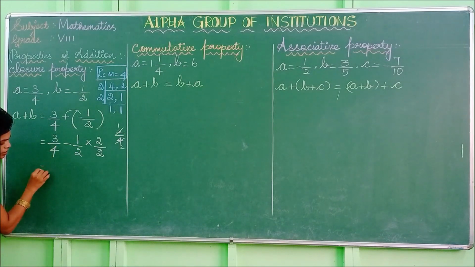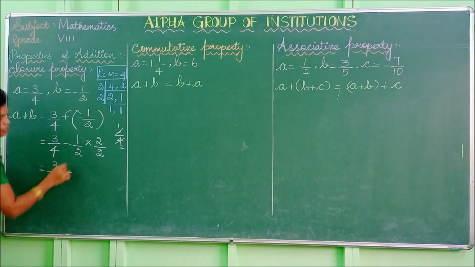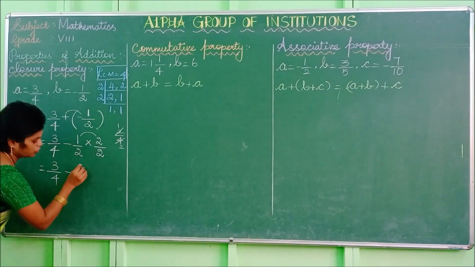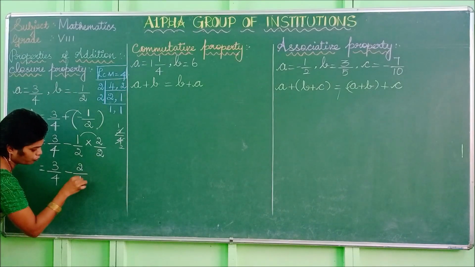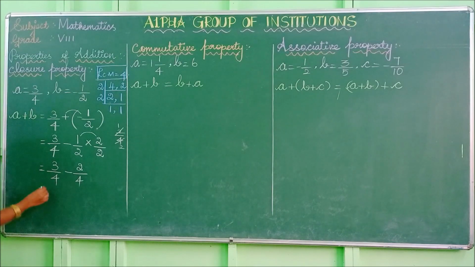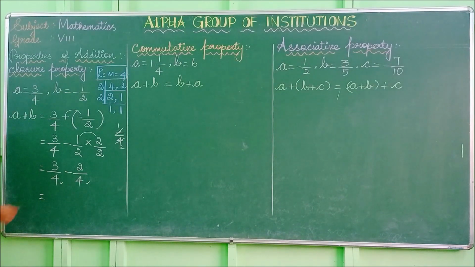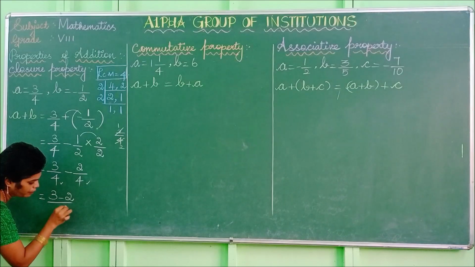So listen to the next step. You can write this 3 by 4 as it is, minus. So multiply these terms. 1 into 2 is 2. Denominator, 2 into 2 is 4. Okay, now listen. Here the denominators are same, so you can subtract the numerators. So what is the value? 3 minus 2 divided by 4.